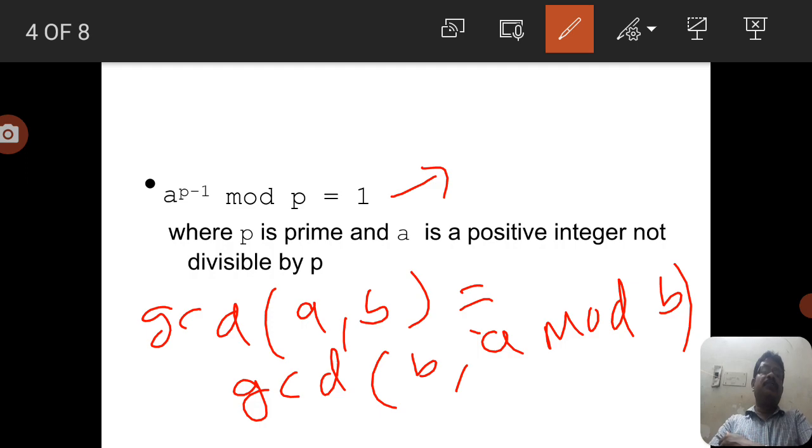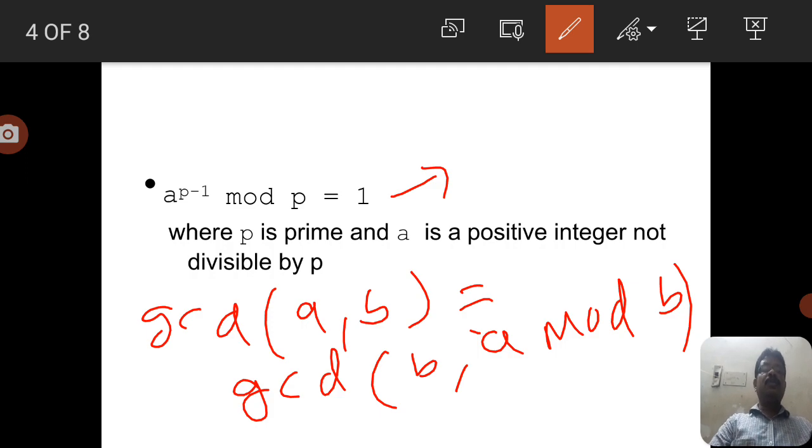So here we know that A and N are relatively prime. A and N being relatively prime means the GCD of A comma P equals 1. In this equation it is easy to calculate the relatively prime factors, where P is a prime number and A is any positive integer not divisible by P.